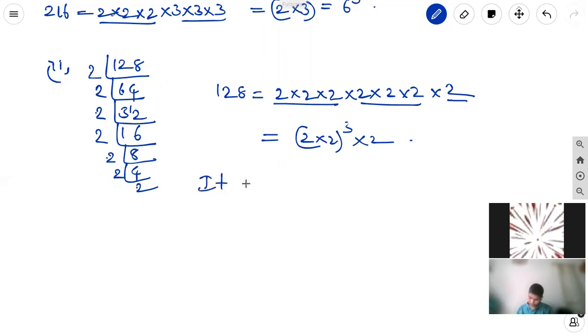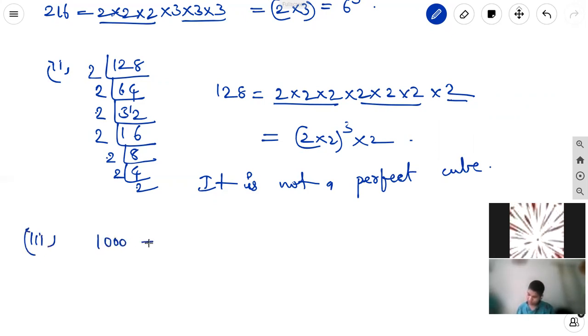It is not a perfect cube. Why? Because the remaining 2 is not in a triplet. Okay, third one, 1000. We can write it as 10 cube. It is a perfect cube.